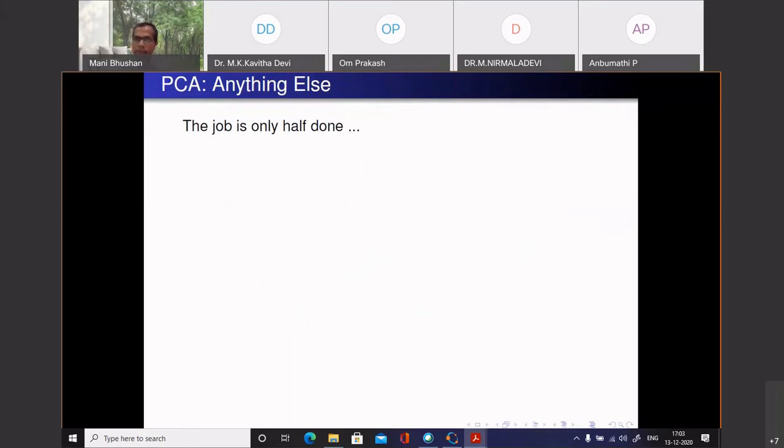Actually, we have only done half of the job. What did I say? Covariance matrix in this track and field example, 7x7 matrix, 7 eigenvectors. I only looked at the first top 2. What about the remaining ones? What does that tell us? The direction where there is less variability.